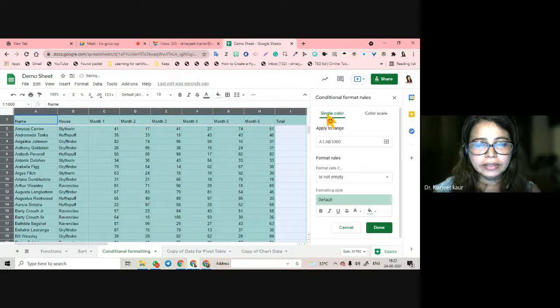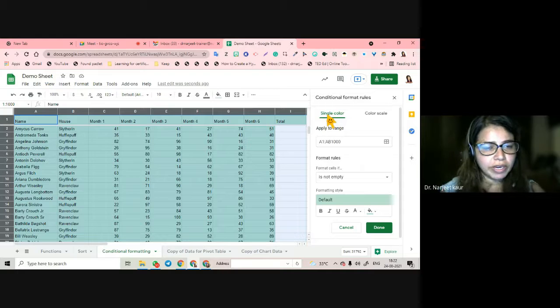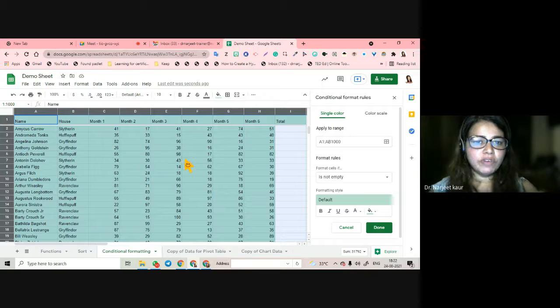So I simply love doing all these things, not for Sheets, just for my children. I don't like working with Sheets that much, but I do it for my kids so that they understand fully well and the parents are able to understand, and I am able to differentiate the data for my children.